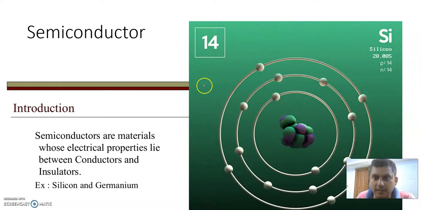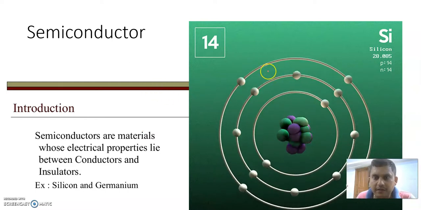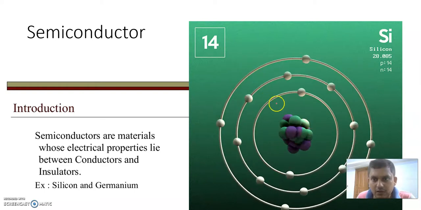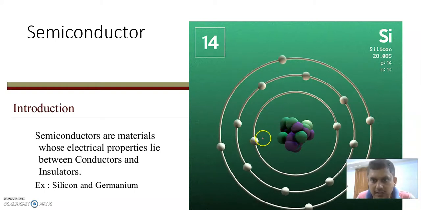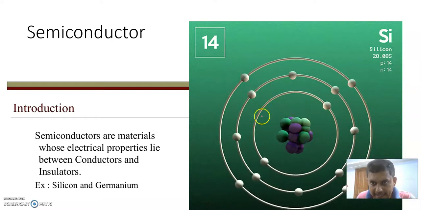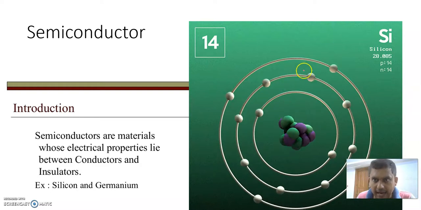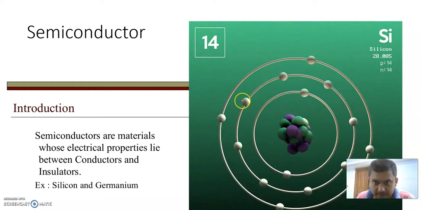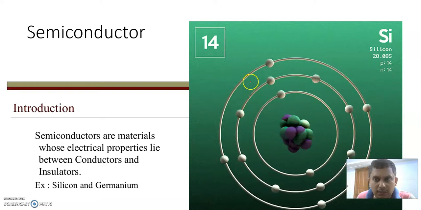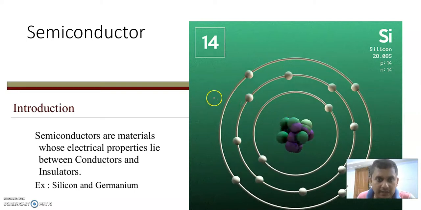This is the atomic configuration of silicon. The atomic number of silicon is 14. In the first orbit 2 electrons are revolving, in the second orbit 8 electrons, and in the outermost orbit 4 electrons. So there are four valence electrons in silicon.